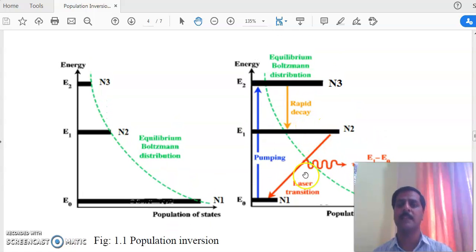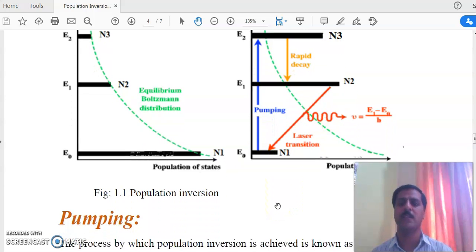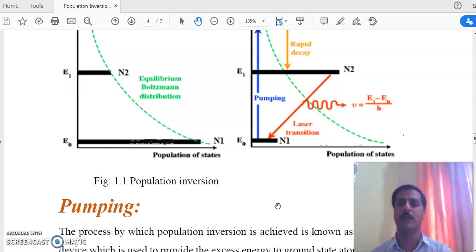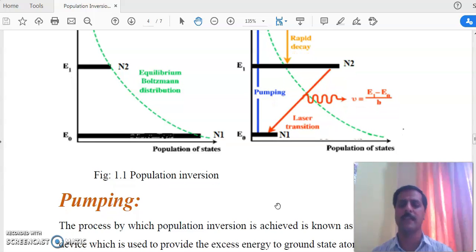And when we supply the energy, the population in N3 becomes more as compared to N1, and in N2 it is larger as compared to N1. So population inversion is achieved between N2 and N1, that is the first excited state and the ground state.